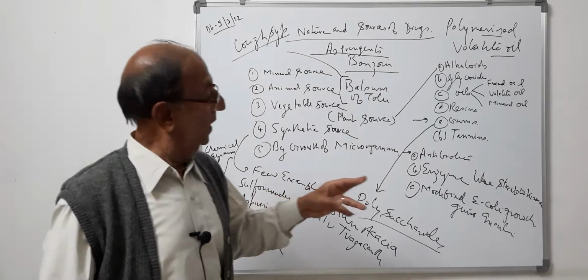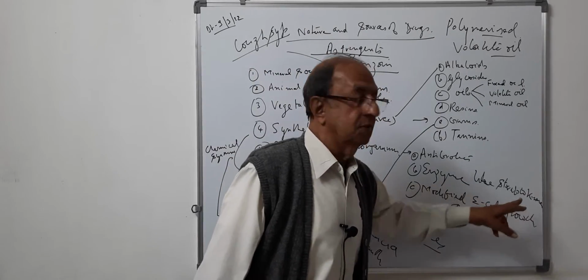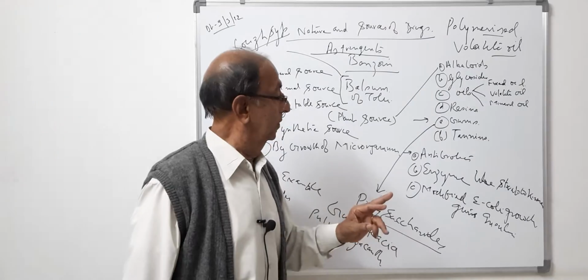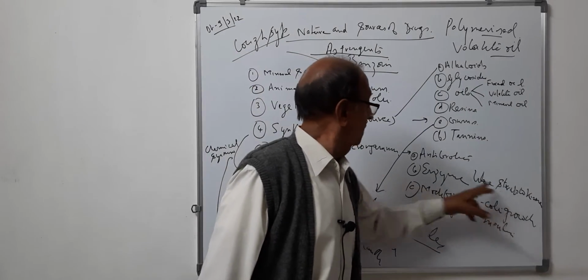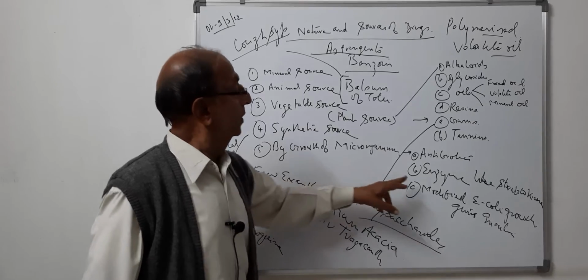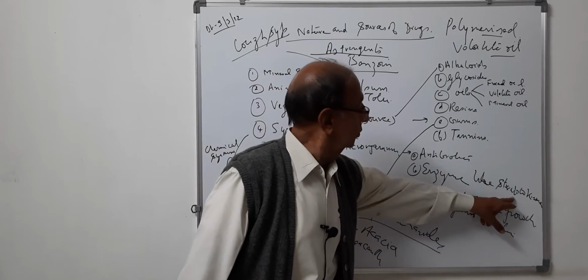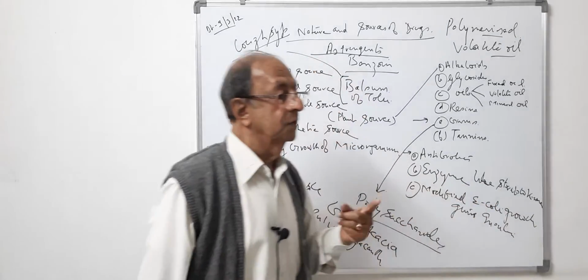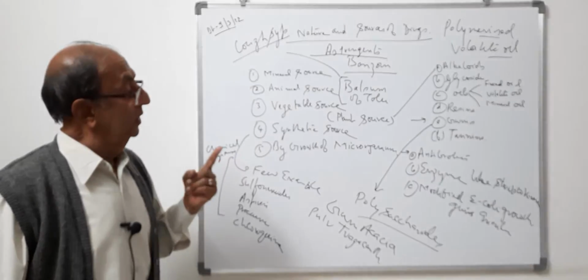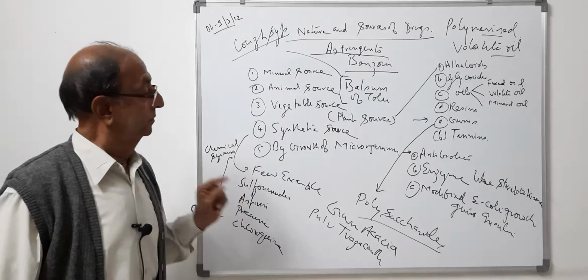So this is the life-saving enzyme which is given to the patient immediately when there is a heart problem, and streptokinase is obtained by the growth of microorganisms. It is a very costly drug. One ampoule costs about 2000 to 3000 rupees, but it is a life-saving enzyme.